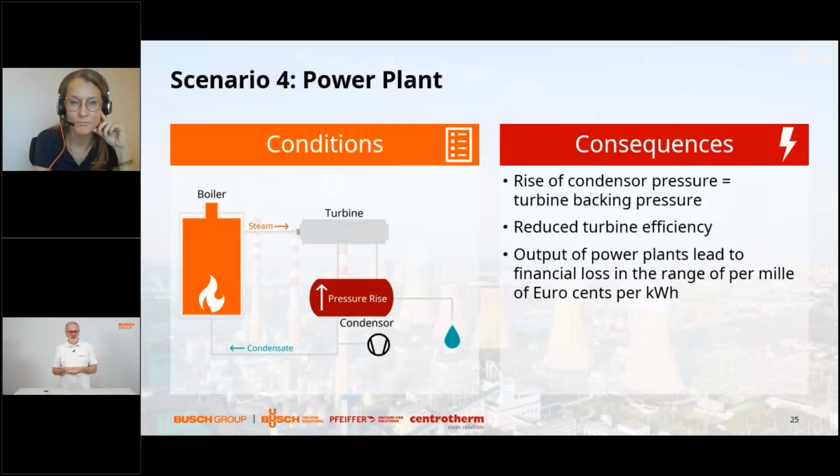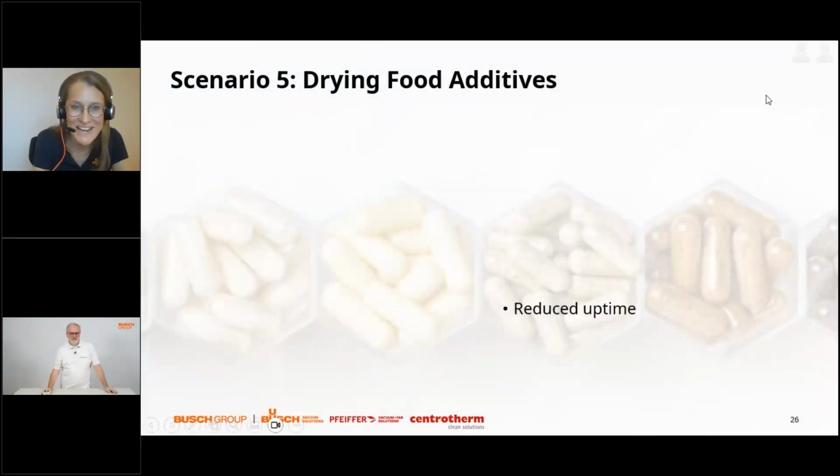So a very small efficiency change in the turbine costs an awful lot of money. And we are really talking about hundreds of thousands of euros per year. So it's very important to keep the integrity of the system in order to keep the efficiency of the turbine high. Okay, interesting example. Last one we have chosen is drying food for additives, for example.